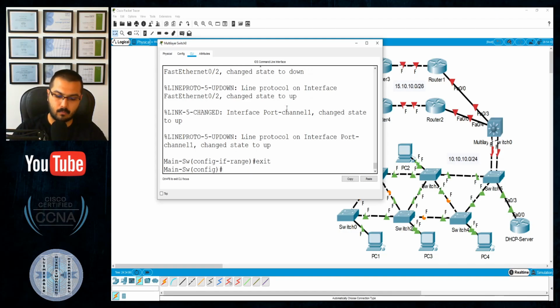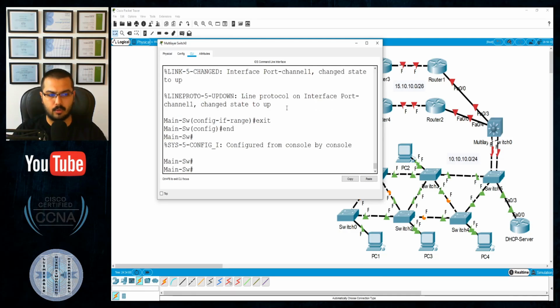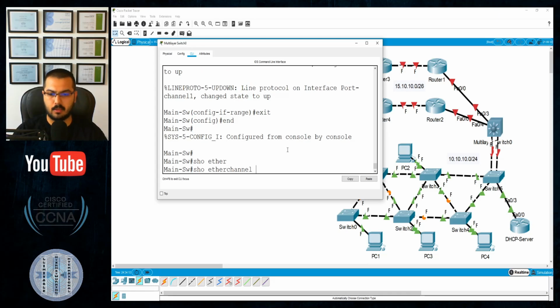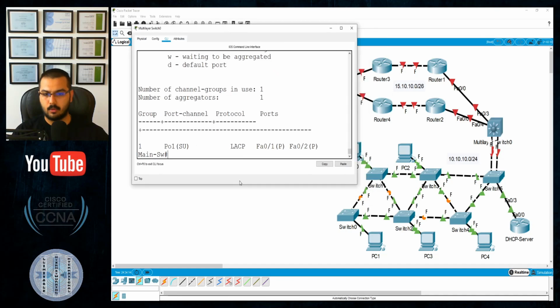Exit. And I don't think I will need anything else configured this way, because this device will remain a layer 2 device, so nothing is needed. Let's issue show etherchannel summary and see. Good, very good.